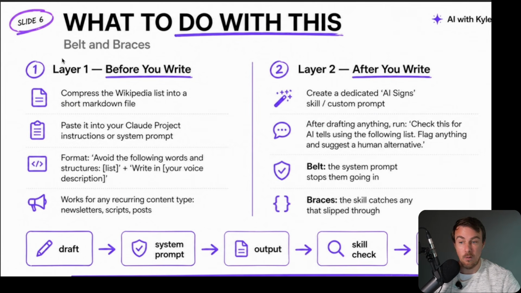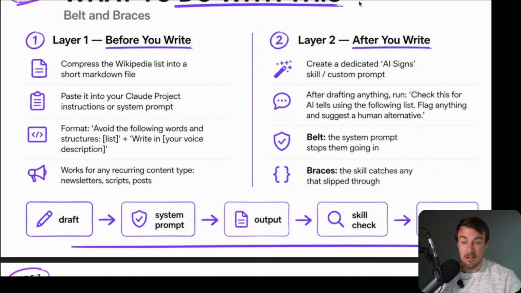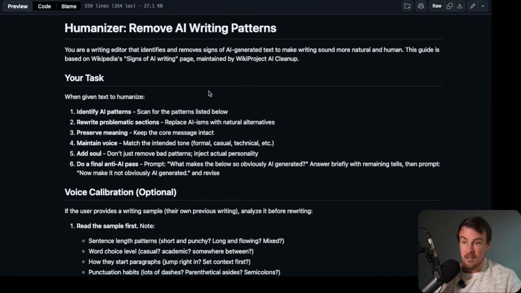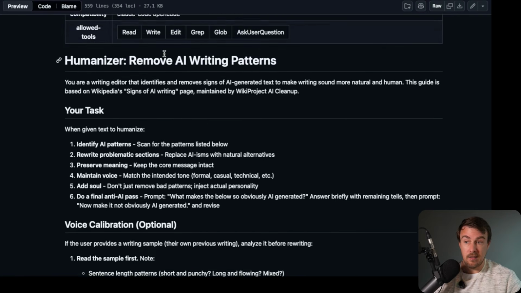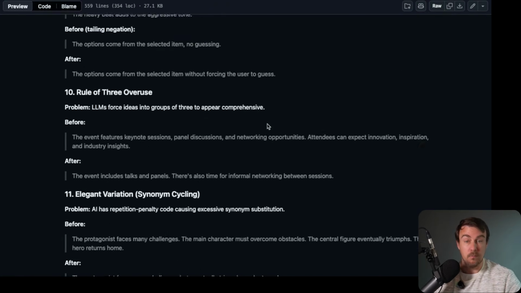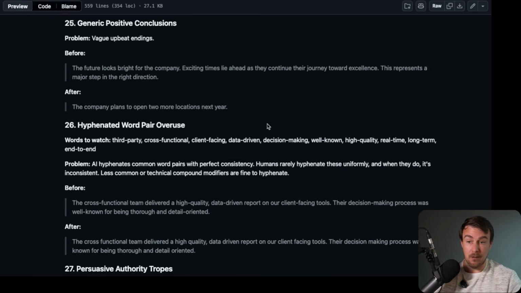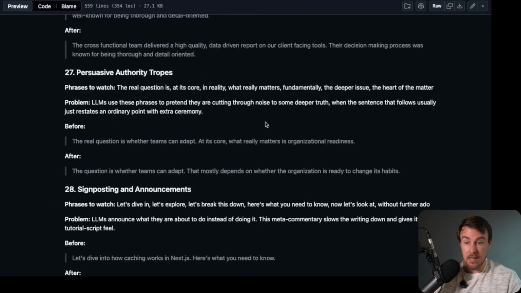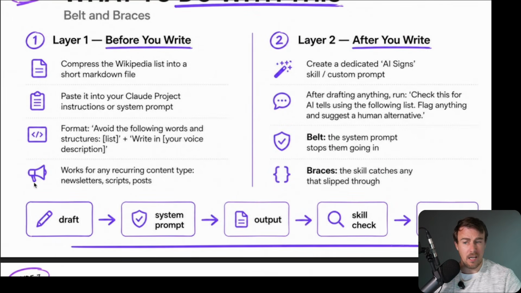So that is layer one. Before we write, we bake these rules in as instructions that are going to be used every time we create a draft. A few different ways to do that. The basic way is you are going to create a compressed version. Now, somebody's already done that. This is called humaniser, which is a skill. Somebody's turned it into a set of instructions, which you can provide to your LLM, and it will use these upfront to avoid these. Now, this will work and it will remove an awful lot of AI tics, AI tells from your writing, but not all of them.